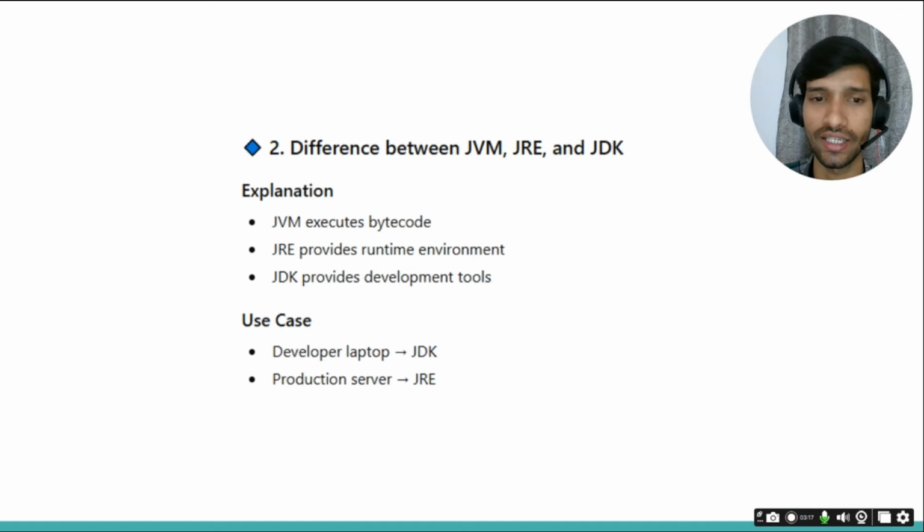For example, if we are writing code in IntelliJ, we need to install the JDK, and the JDK provides the JVM as well as the JRE. JRE means Java Runtime Environment, because in that environment we will be running our applications. The JDK, as I mentioned, needs to be installed on the system, and the JRE is for the production server. If you want to run on any production server, then we need the JRE. By default, the JDK contains the JRE and JVM.